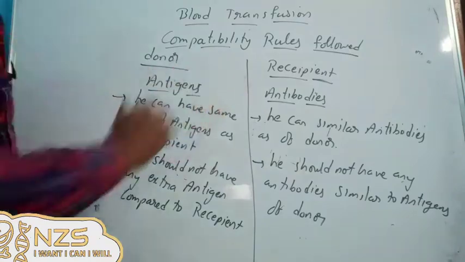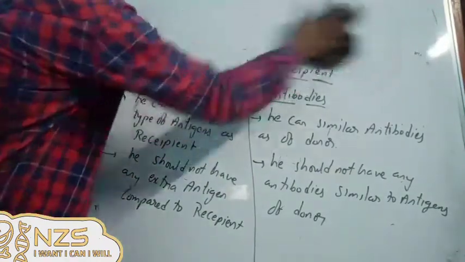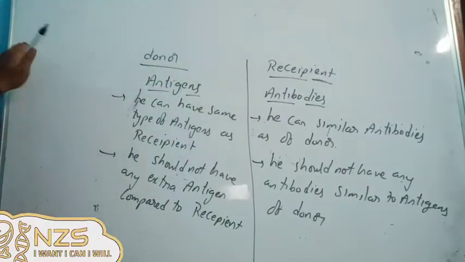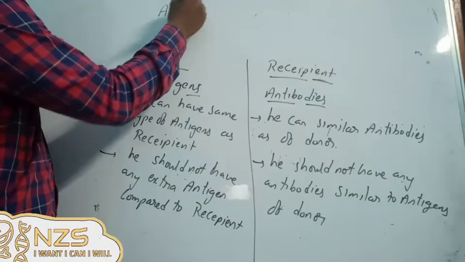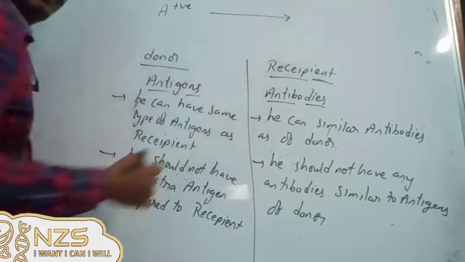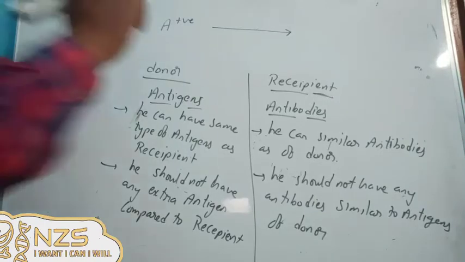So using this law, we will try to compare one of the blood groups so that you will easily understand. For example, we will say a person of A positive blood group is trying to give blood to a B positive person.